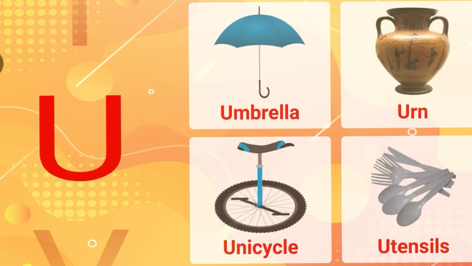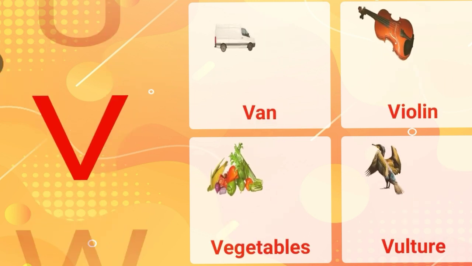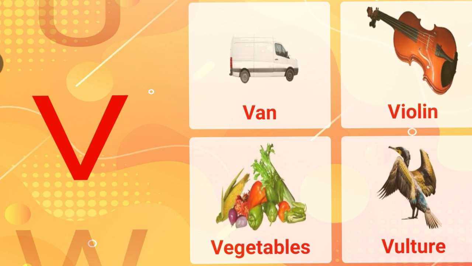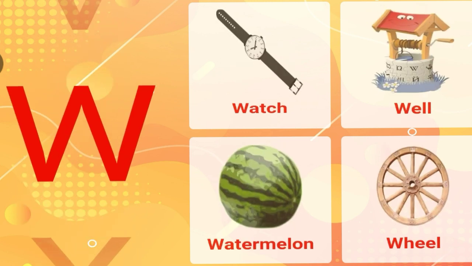U. U for umbrella. U for urn. U for unicycle. U for utensils. V. V for van. V for violin. V for vegetables. V for vulture.